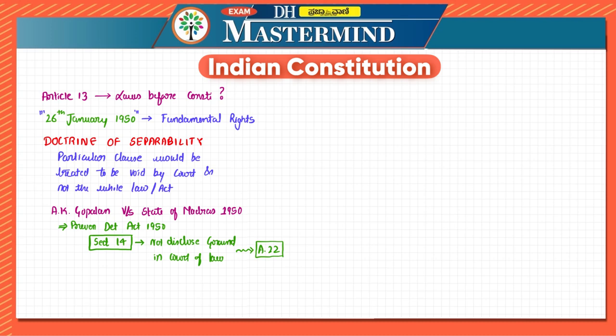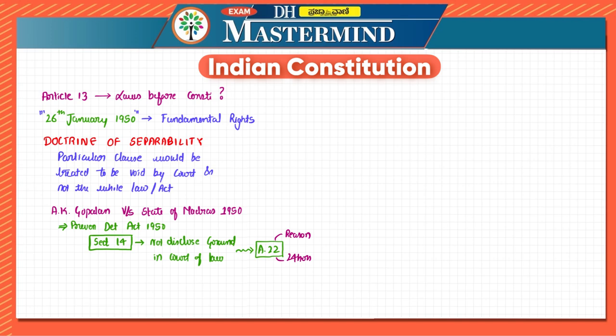Just briefly, I'll tell you what Article 22 is. Article 22 has two clauses. One clause says that any person who is in custody has to be informed why that person is arrested. That is the first thing. The second says that the arrested individual should be produced in front of the judicial magistrate within 24 hours. So the first is the reason for arrest, and the second is that within 24 hours they have to be produced in front of the magistrate. These are the two provisions mentioned under Article 22.